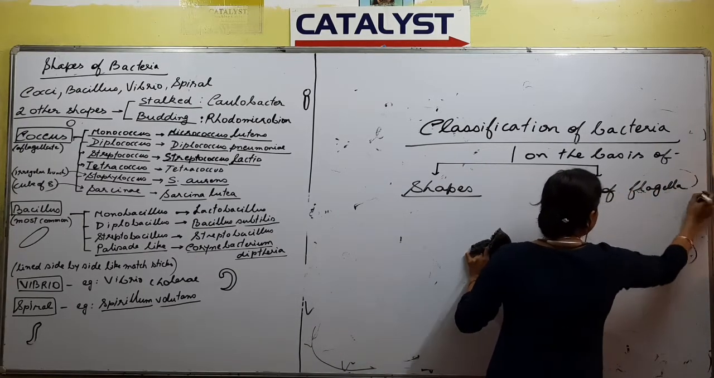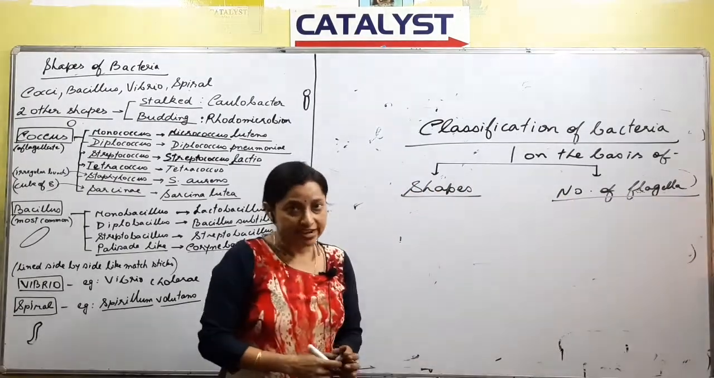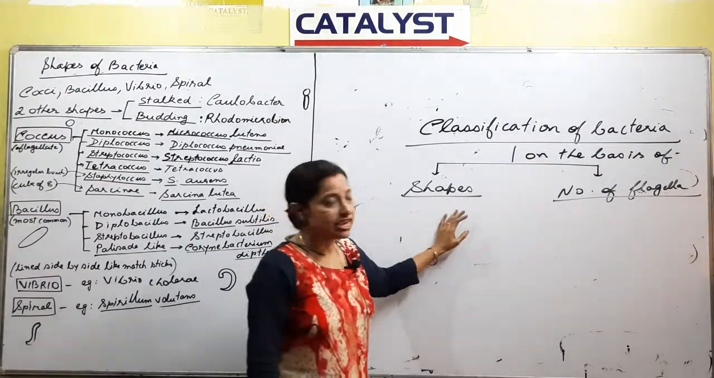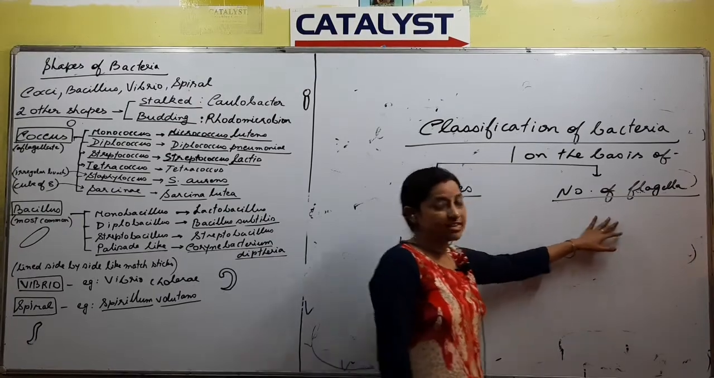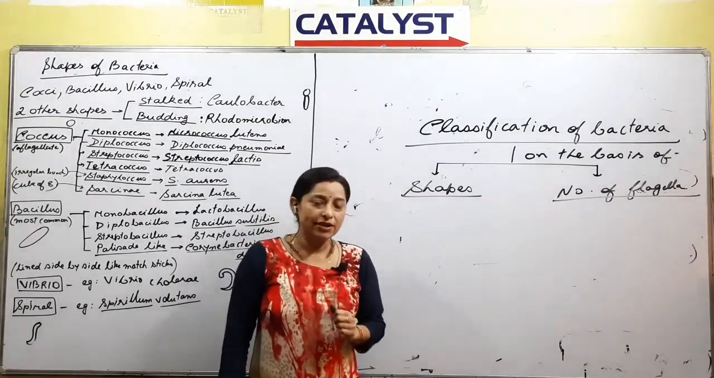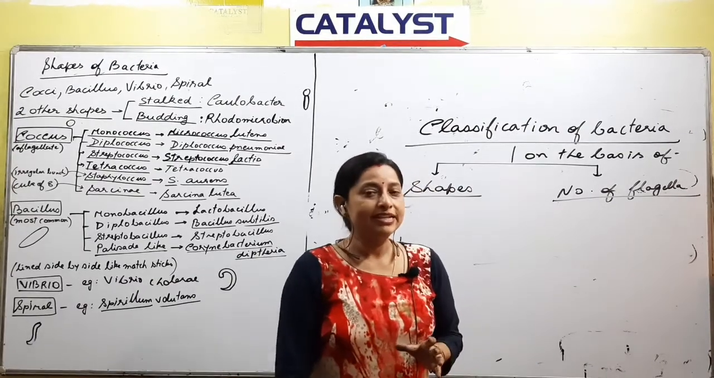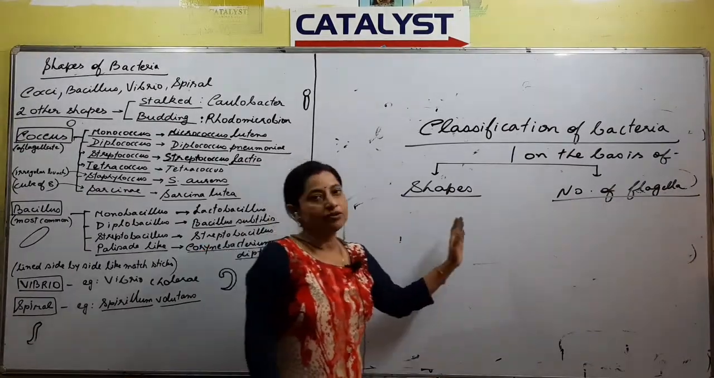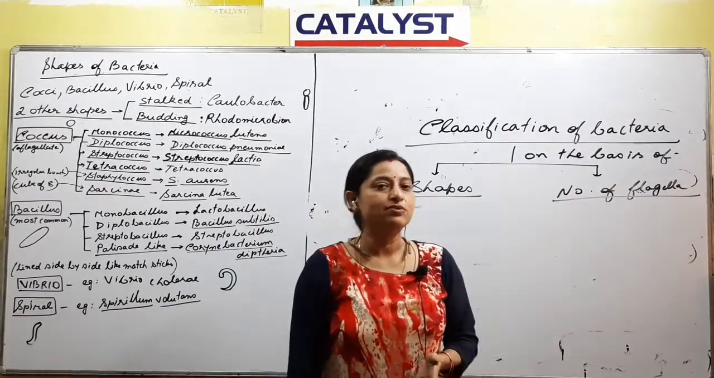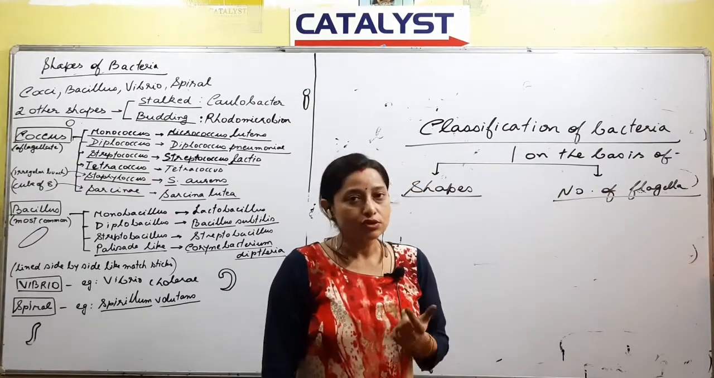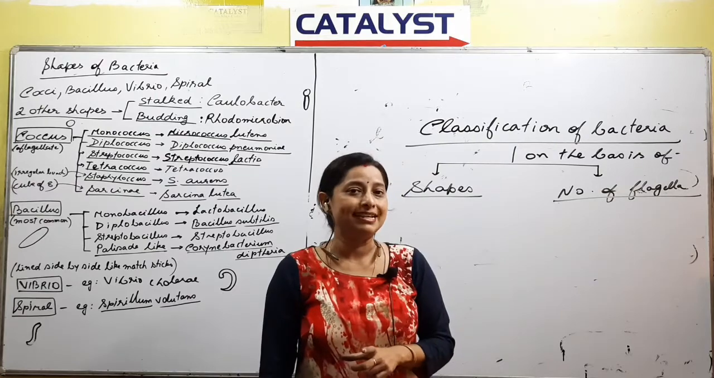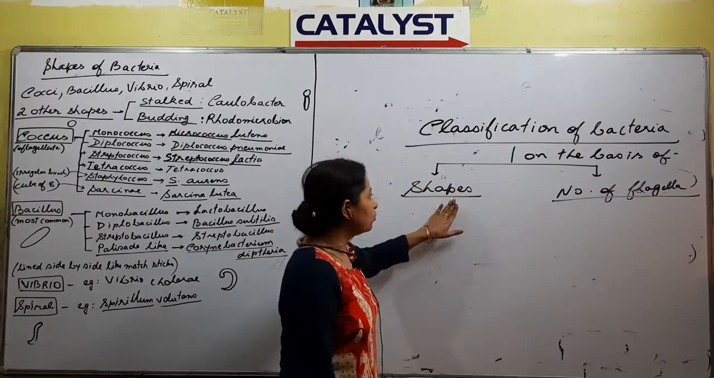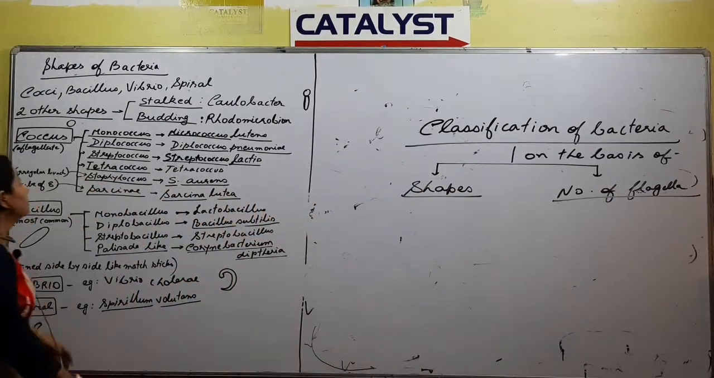According to the different shapes that the bacteria show, they have been given different names. One classification is on the basis of shape, and another classification is on the basis of the number of flagella present. We have already discussed bacterial locomotion: apart from cyanobacteria, the other bacteria move from one place to another with the help of flagella. Not necessarily one bacterium will have only one flagellum, there can be more than one, so accordingly they have been classified.